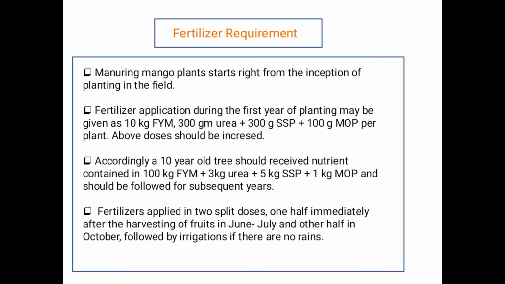Then next point, fertilizer requirement. Manuring of mango plants starts right from the inception of planting in the field. First year, 10 kg FYM, 300 gram urea plus 300 gram SSP plus 100 gram MOP per plant. Accordingly, a 10-year-old tree should receive nutrient content of 100 kg FYM plus 3 kg urea plus 5 kg SSP plus 1 kg MOP, and this should be followed for the subsequent years.